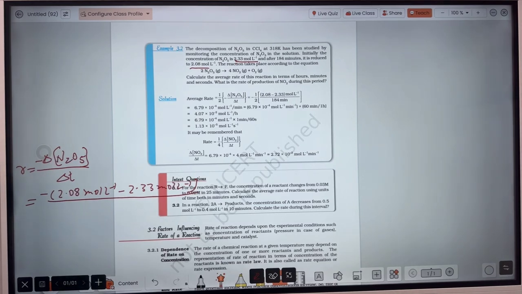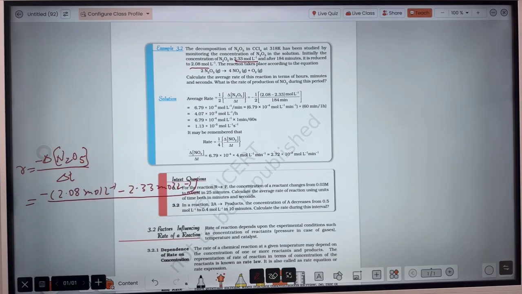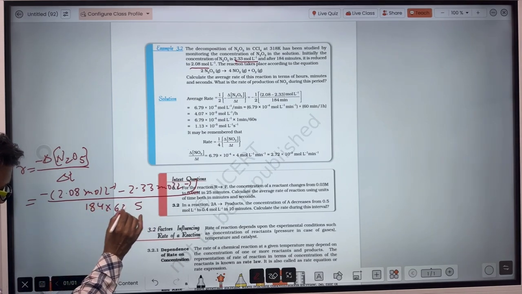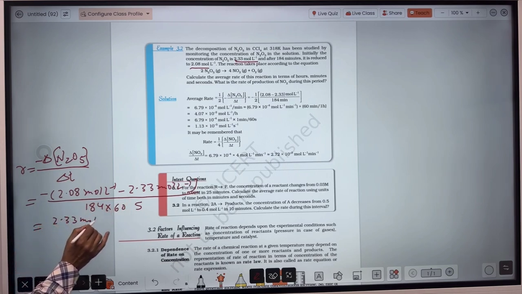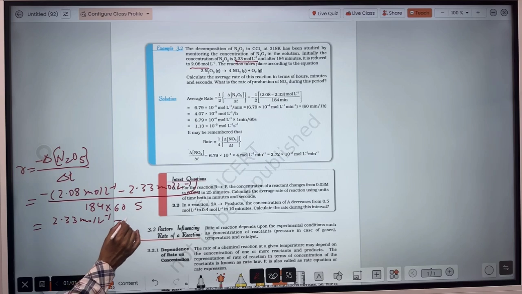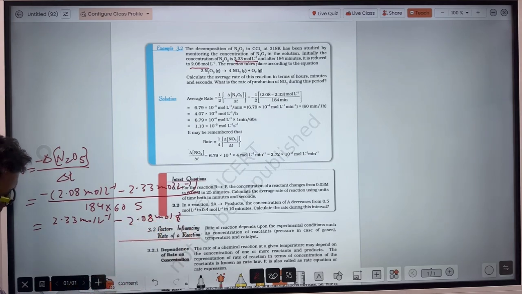If you have to calculate in mole per liter per second, then you will have to convert 184 minutes into seconds. So that will be 184 into 60 seconds. So that will be 2.33 mole per liter minus 2.08 mole per liter.